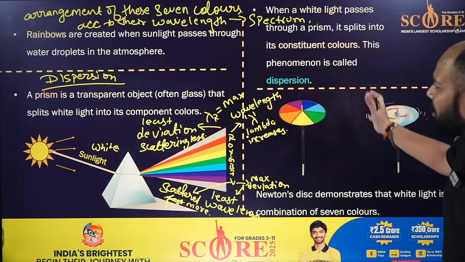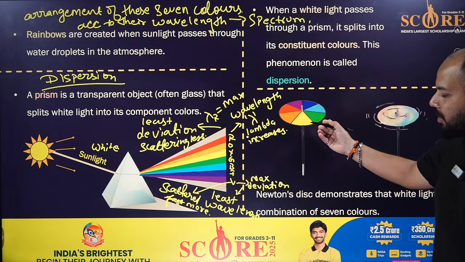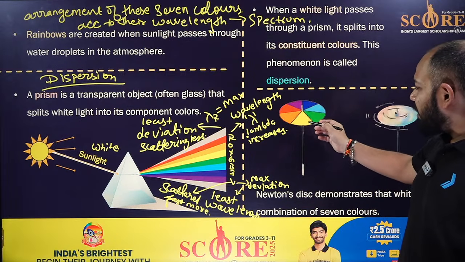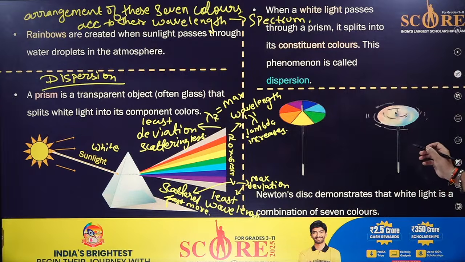Newton also showed this: take a disc, which you can also make at home, paint the 7 colors and spin it very fast, and you will see the white color.